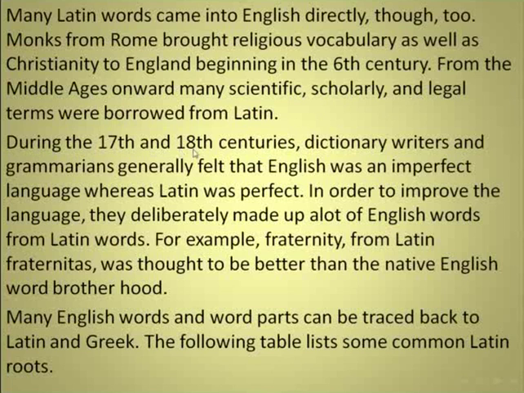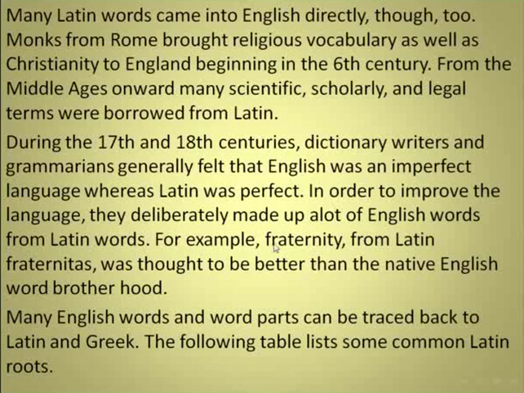During the 17th and 18th centuries, dictionary writers and grammarians generally felt that English was an imperfect language, whereas Latin was perfect. In order to improve the language, they deliberately made up a lot of English words from Latin words.